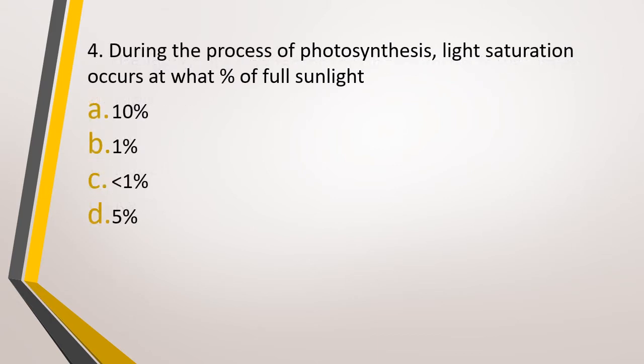Question number 4. During the process of photosynthesis, light saturation occurs at what percent of full sunlight? Option A 10%, option B 1%, option C less than 1%, option D 5%. Saturation occurs at what percent of full sunlight? Correct answer is option A, 10%.